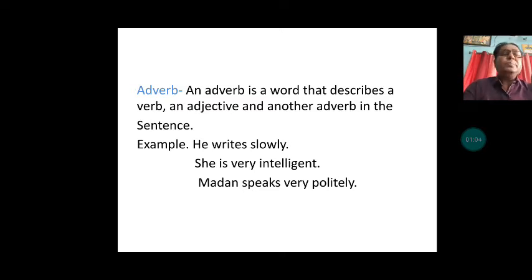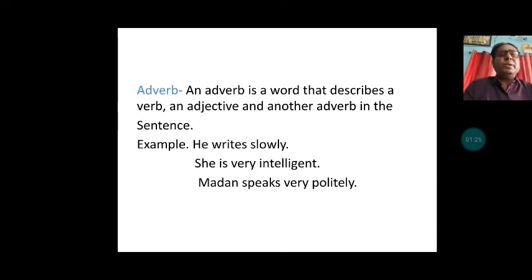An adverb is a word that tells something about a verb, an adjective and another adverb in the sentence. It is describing three things: verb, adjective and another adverb.